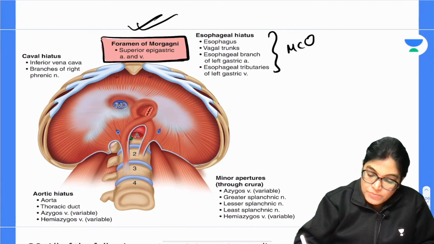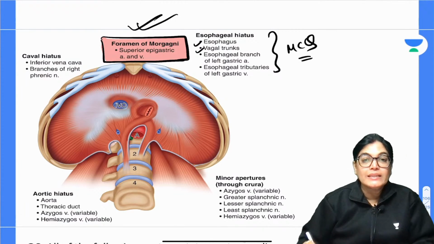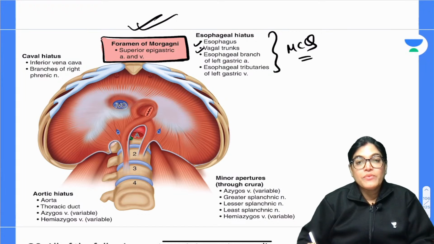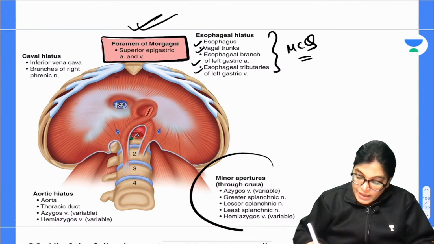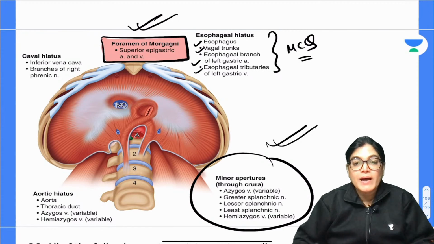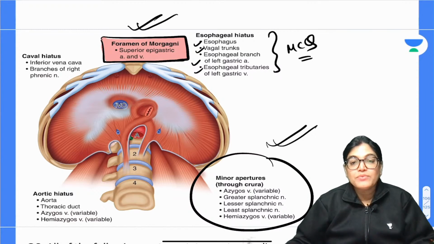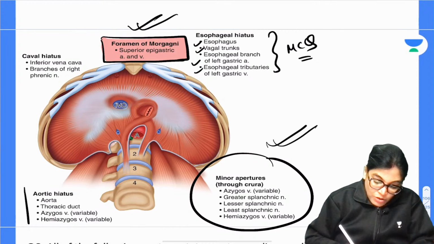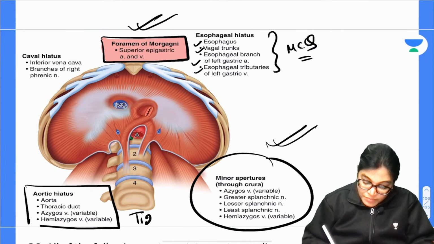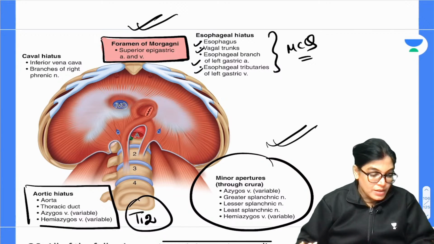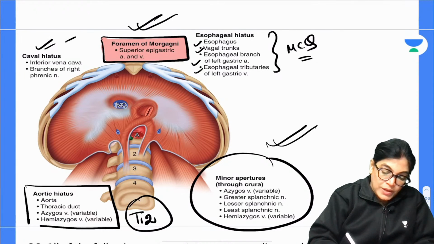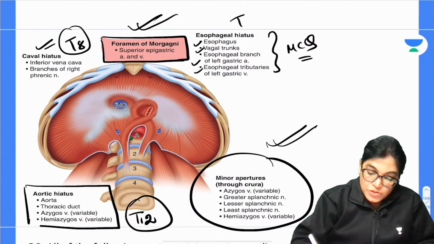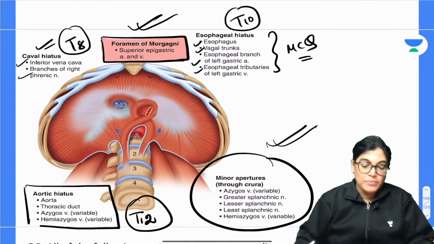The esophageal opening was asked in the MCQ, and the structures passing are the esophagus, both anterior and posterior vagal trunks, the esophageal branch of the left gastric artery, and the tributary of the left gastric vein. Minor apertures and openings transmit the greater, lesser, and least splanchnic nerves through the respective crura of the diaphragm, and the azygos and hemiazygos veins. The aortic opening is at the level of T12, and the important structures traversing are the aorta, thoracic duct, and azygos vein. The caval opening is at the level of T8, and the esophageal at T10; the caval opening transmits the inferior vena cava and branch of the right phrenic nerve.